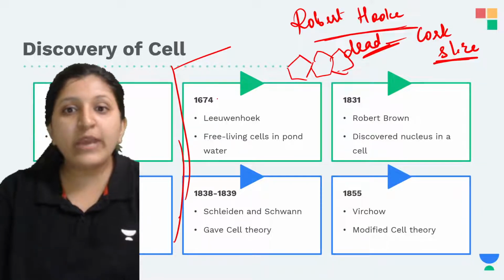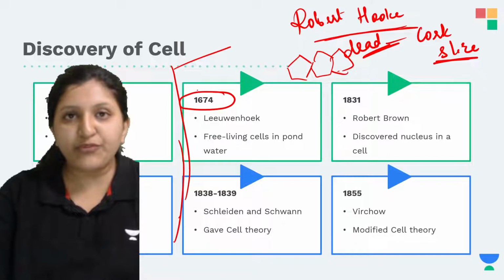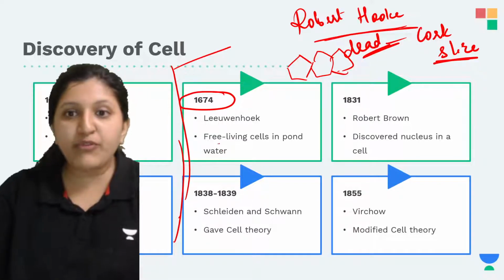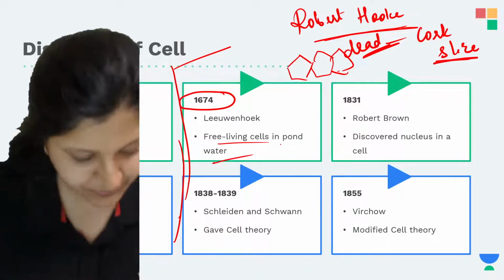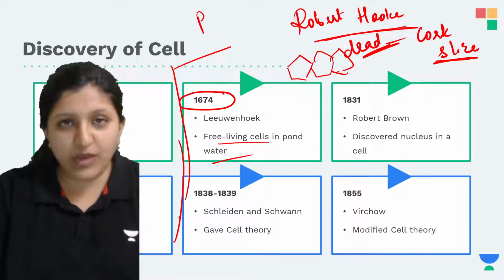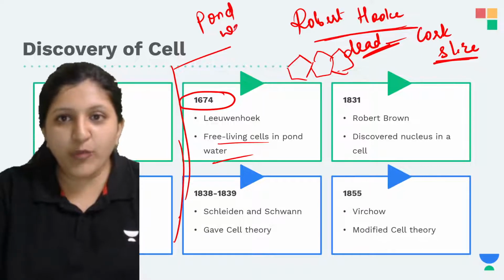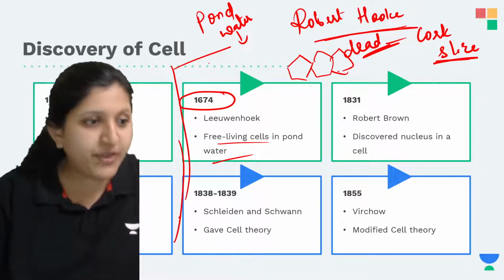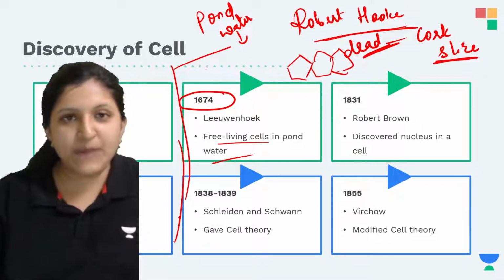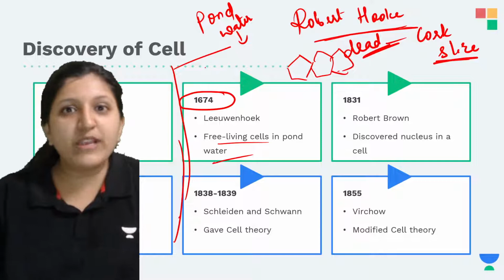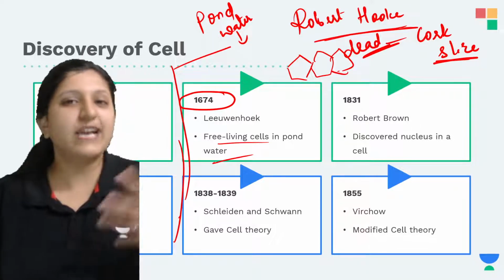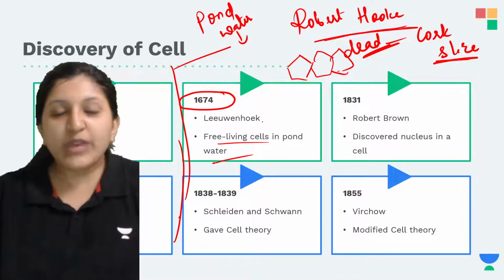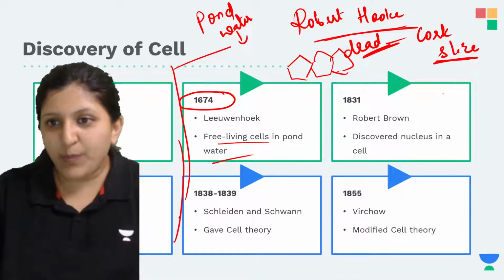But again, in the year 1674, Anthony van Leeuwenhoek discovered free living cells in pond water. He took pond water, and from there he was able to observe different living organisms. It can be amoeba, paramecium, or euglena, depending on where he has taken it from, so we can observe all these unicellular organisms. He observed these free living cells in the pond water.